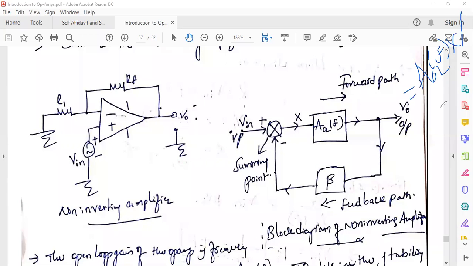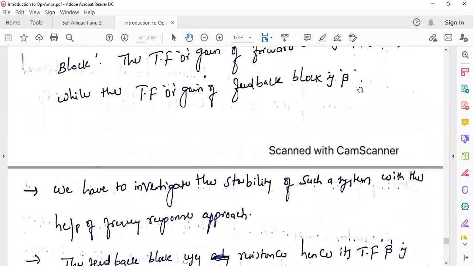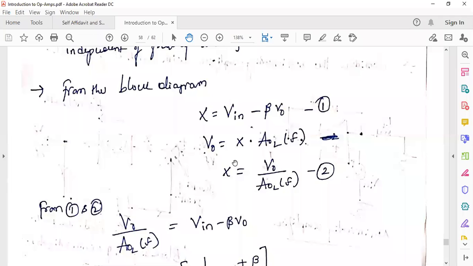X. What is the input to this feed forward block? X. So V naught equals A naught L of F into X, right? So this is what I wrote here. From this, what is X? X equals V naught by A naught L of F. That is equation 2.